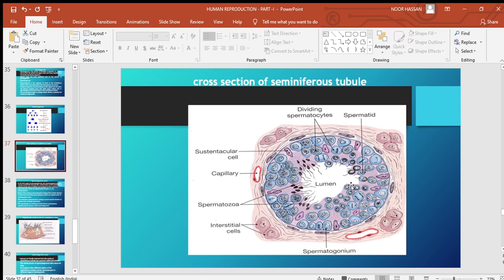So this is a picture to show the cross section of the seminiferous tubule, and here we can see spermatogonia, primary spermatocytes, secondary spermatocytes, even spermatids and spermatozoa. So we can see they are at different developmental stages. All these cells, spermatogonia, secondary spermatocytes, all at different stages, can be seen in the cross section of the seminiferous tubule.